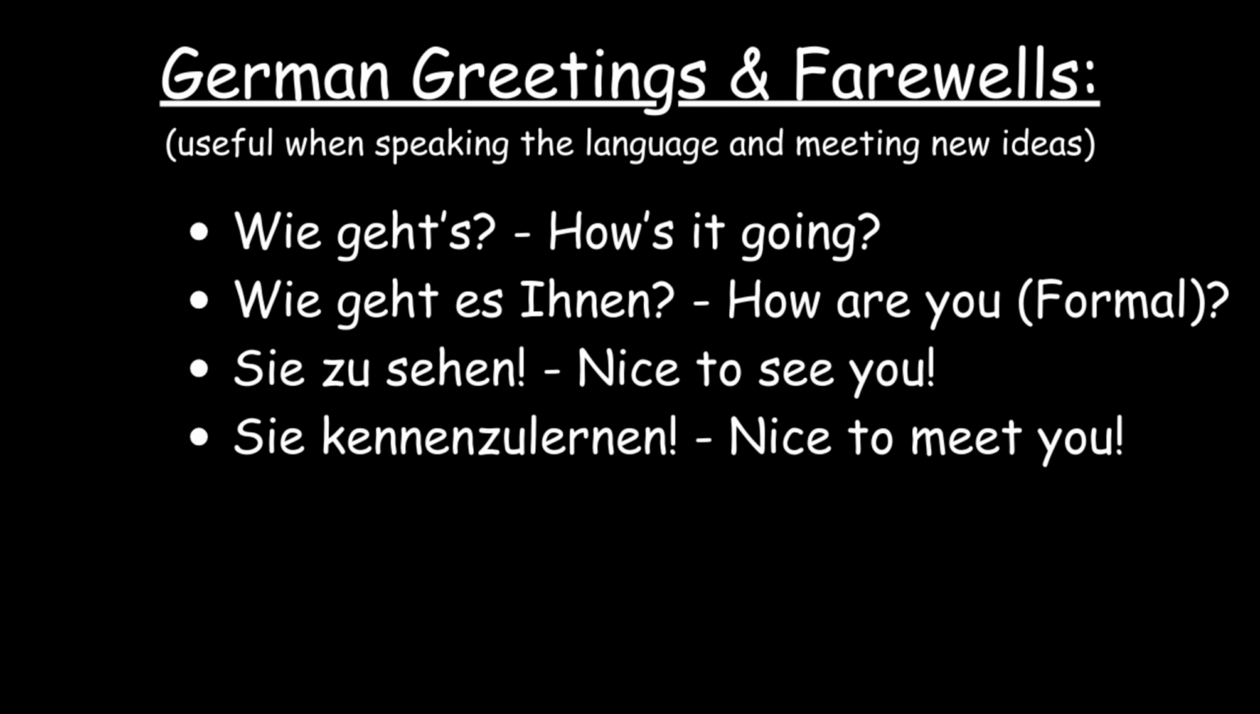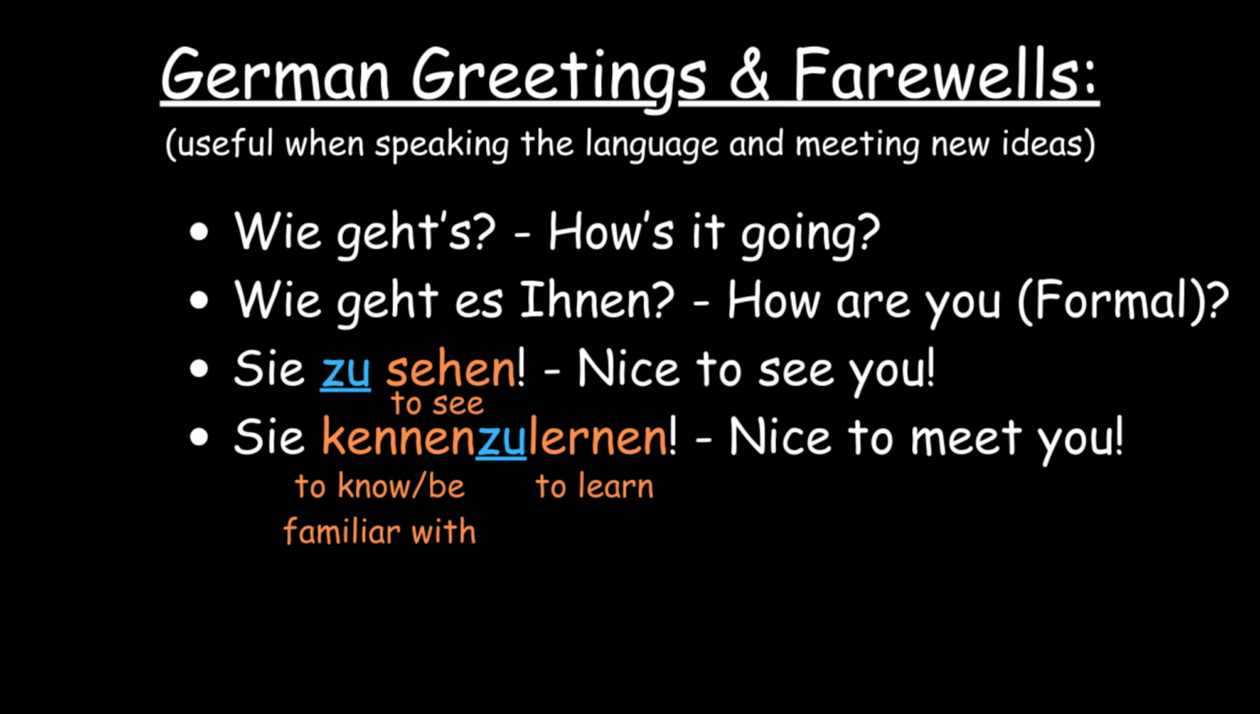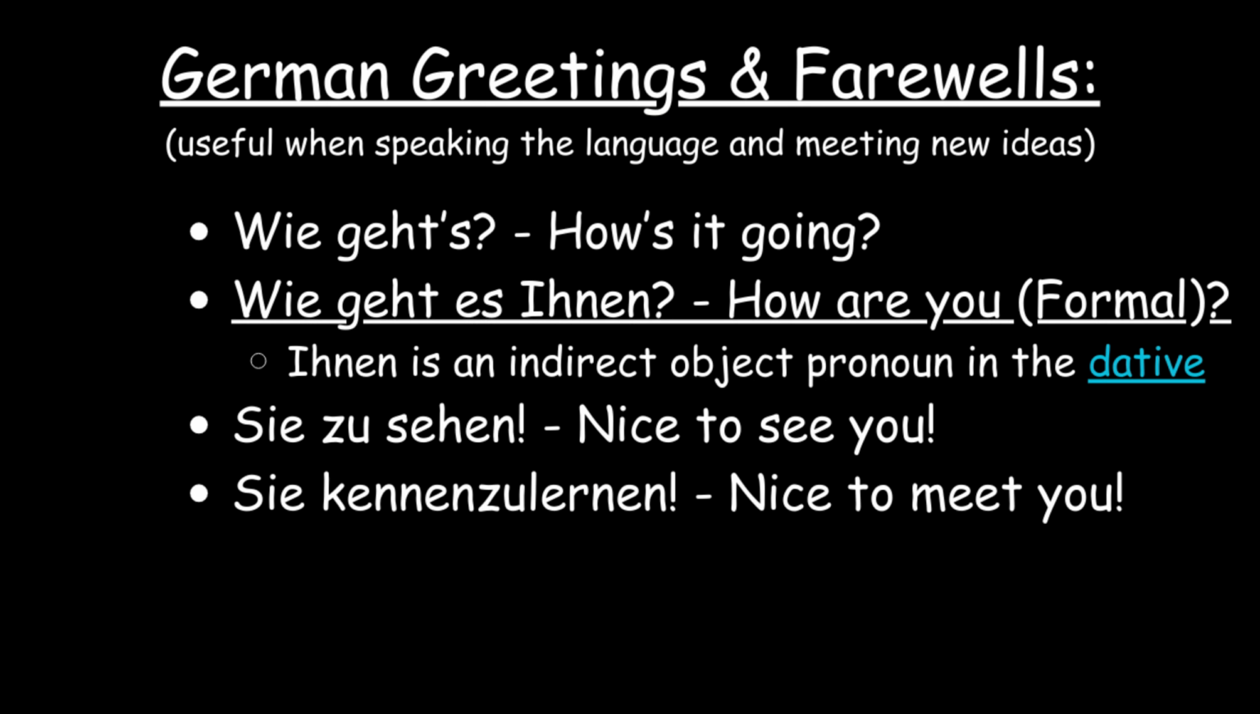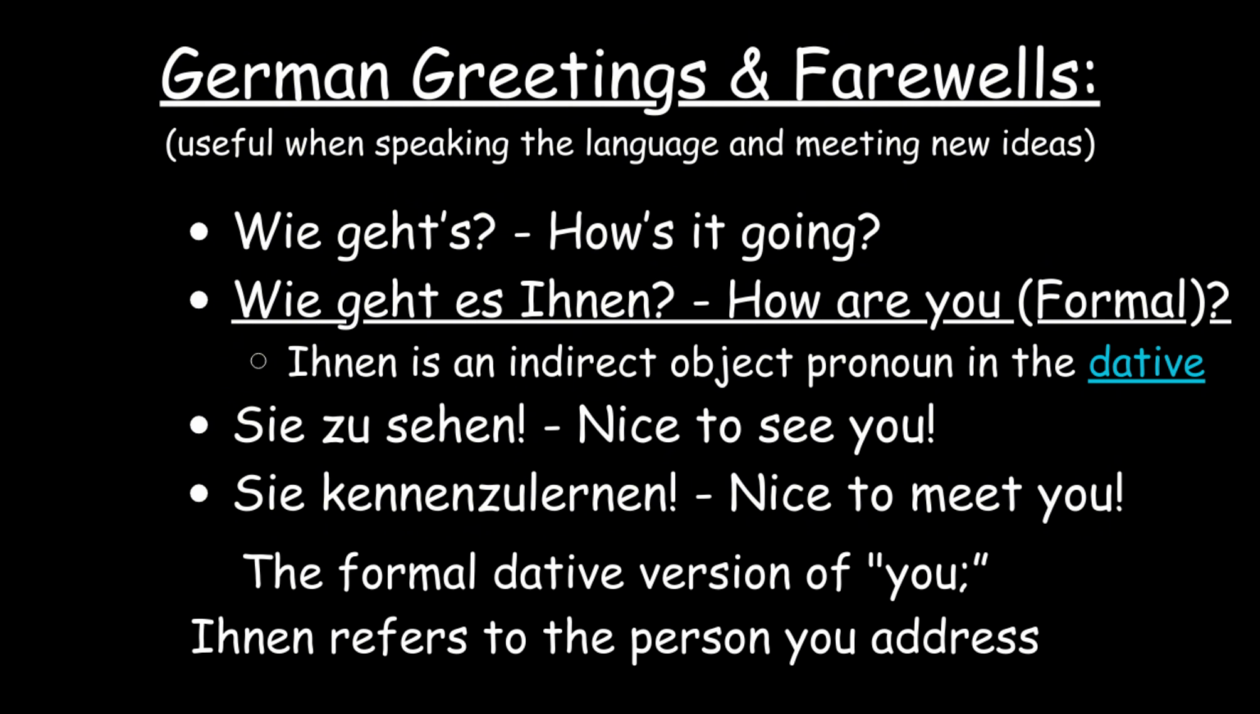Greetings that are used for meeting formal people are Wie geht's? Wie geht es Ihnen? Sie zu sehen. Sie kennenzulernen. Notice that some of these are constructed from prepositions and infinitives, which makes for formal greetings. Also, in the phrase Wie geht es Ihnen, the word Ihnen is an indirect object pronoun in the dative. It's the formal dative version of you, so Ihnen refers to the person you address.